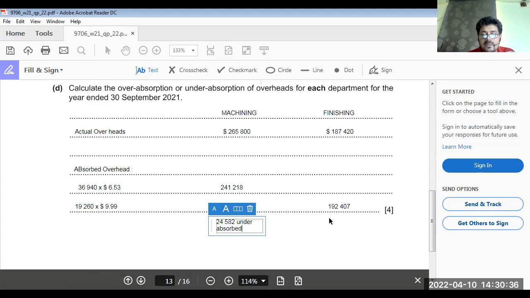What about here? We have 187,420 minus 192,407, which is 4,987 over absorbed. Okay, this is it. We got 4 marks.